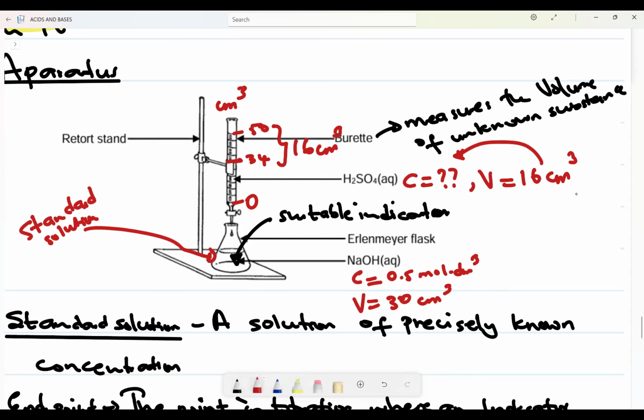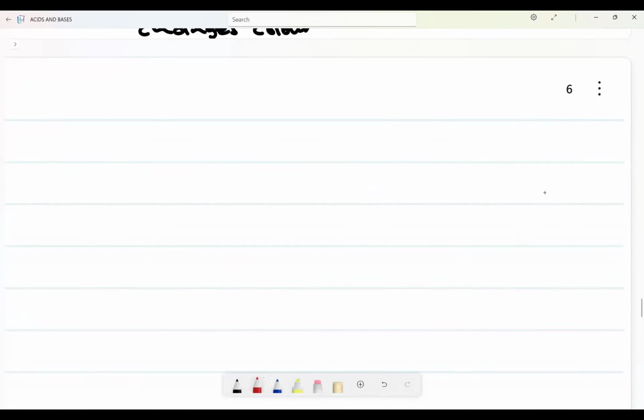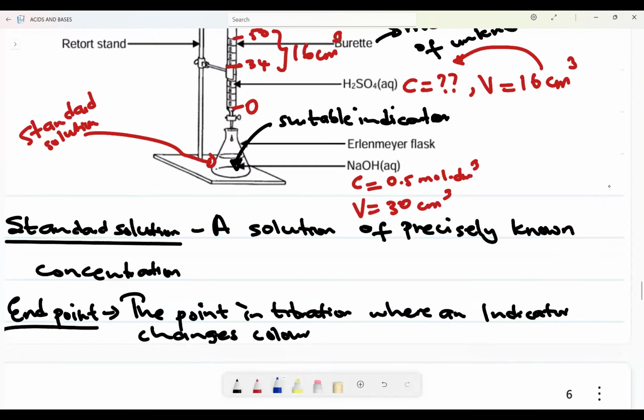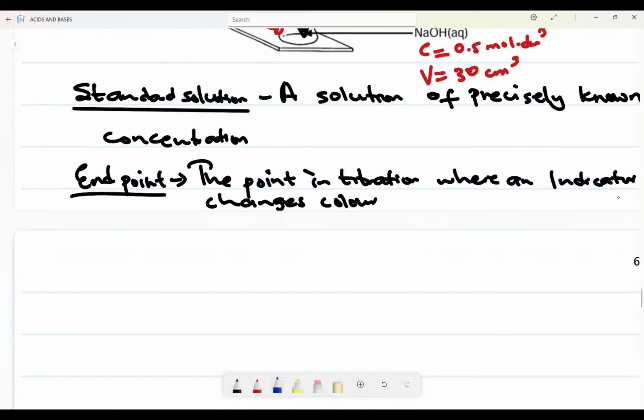Now I need to find my concentration. How can I do that? That's where we come to the titration equation. On number 7, we come to what we refer to as the titration equation.